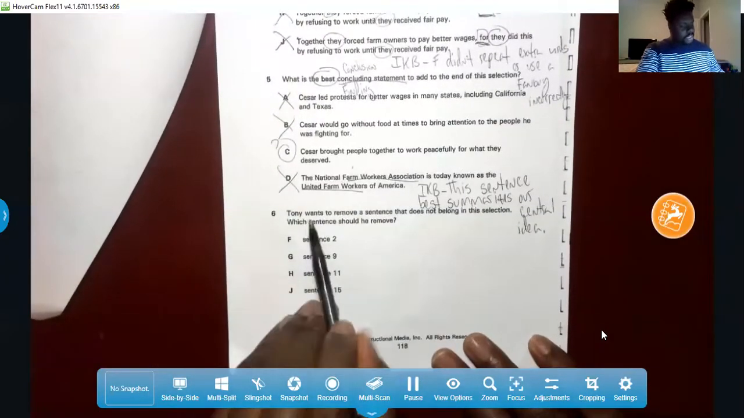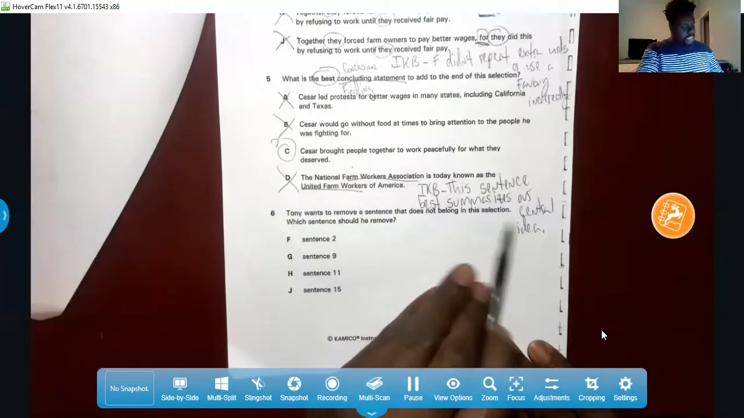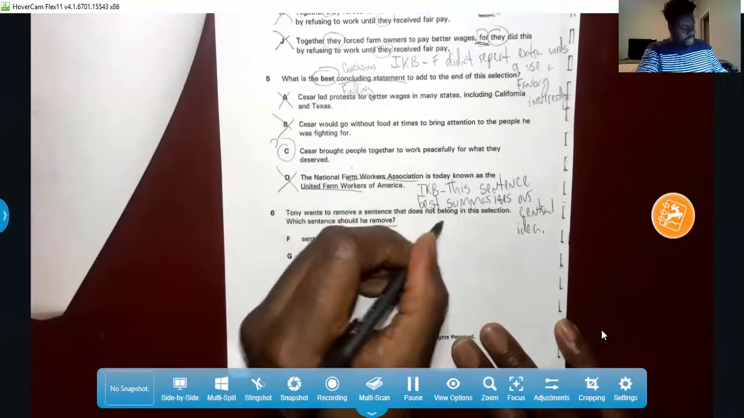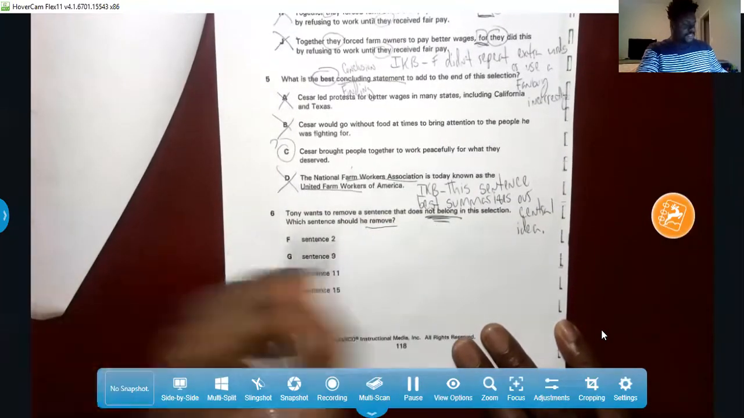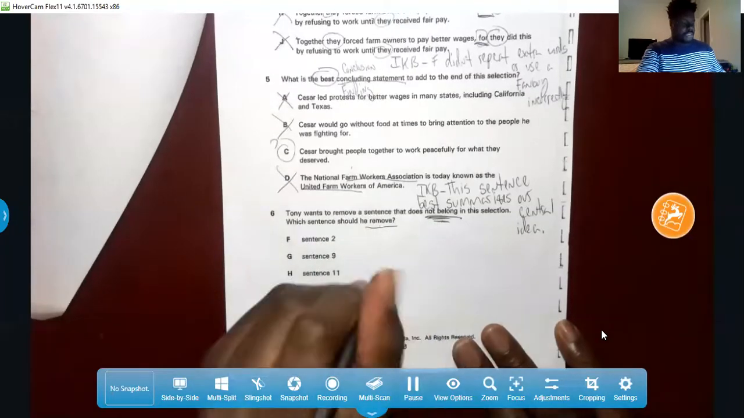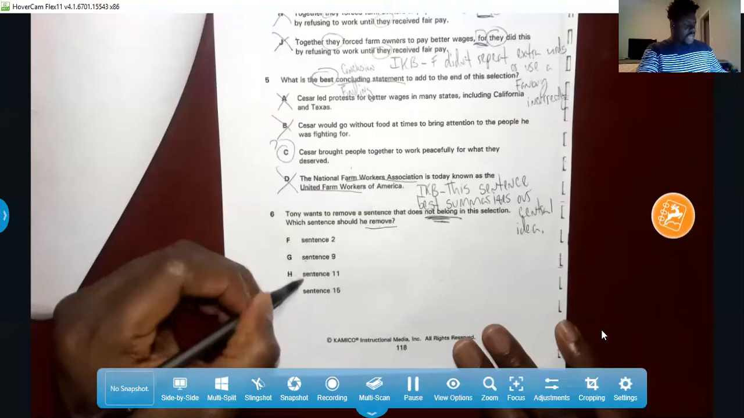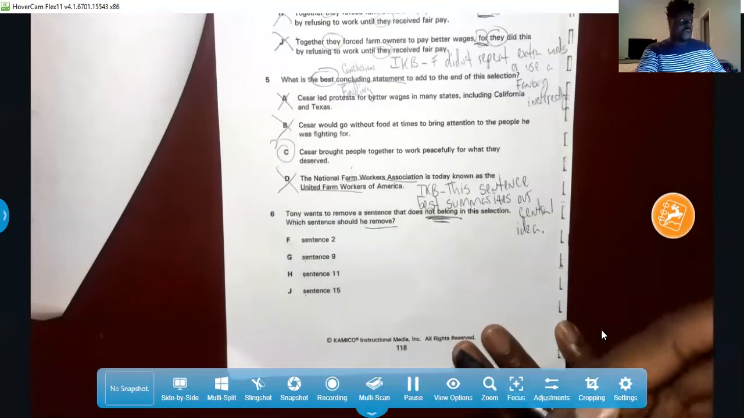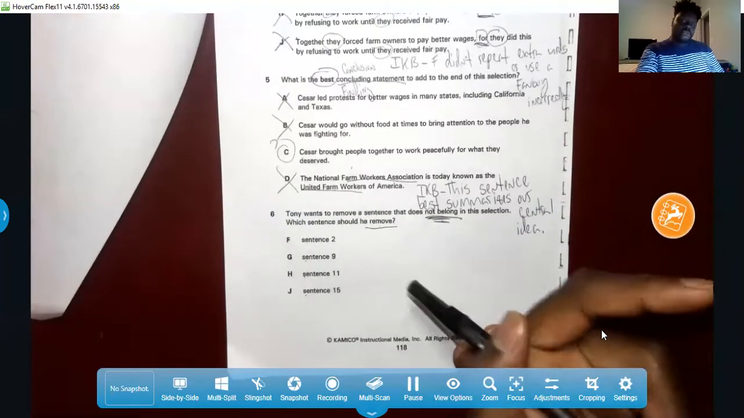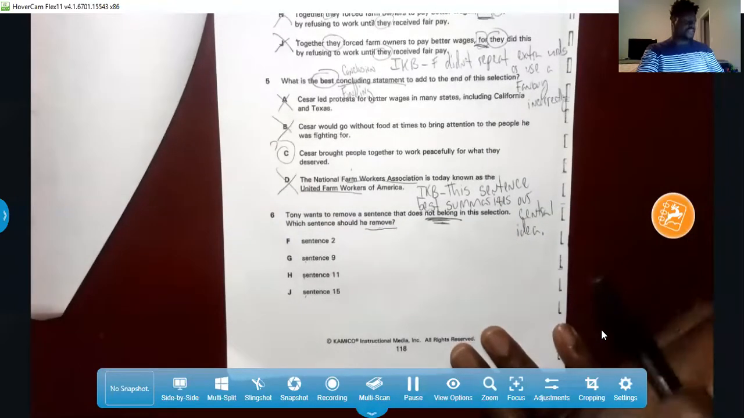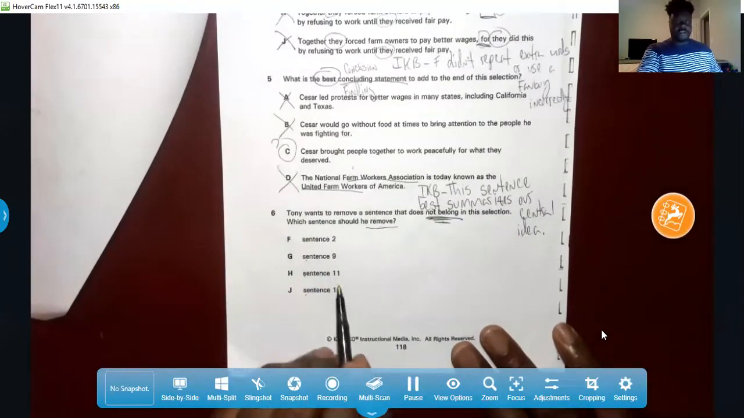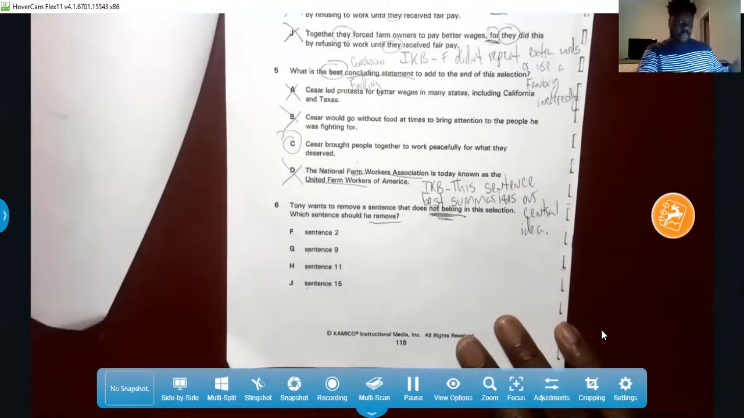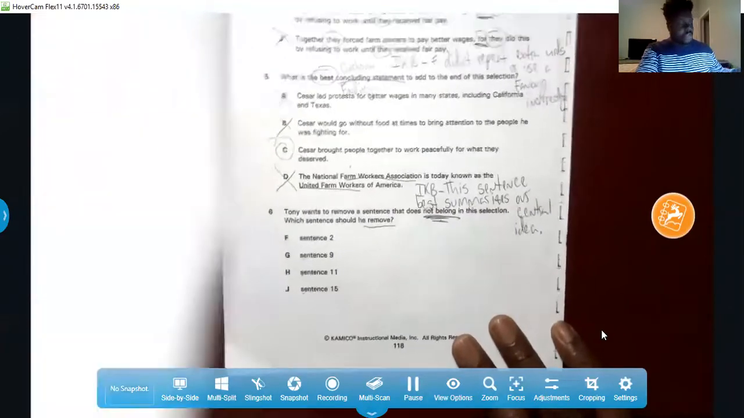Let's look at number 6. Tony wants to remove a sentence that does not belong in this selection. Which sentence should he remove? So he's removing something that does not belong, something that does not go. So we have sentence 2, 9, 11, 15. When I'm removing it, maybe it doesn't fit the central idea for that section, or it's out of place, or maybe it's too casual and it's not formal enough for informative text. So let's go back and look at all these sentences and see which one doesn't belong, starting with sentence 2. Oh, and as always, guys, we have to read maybe one before and one after to get the context of what that section is talking about.